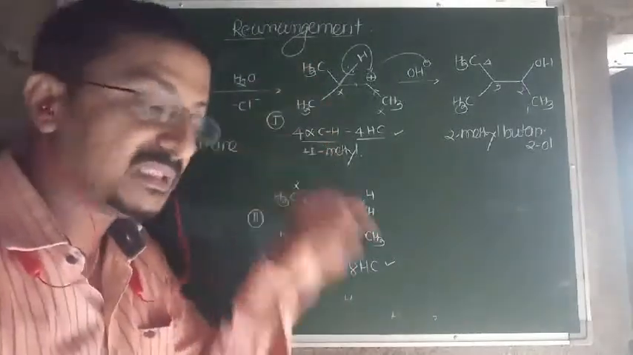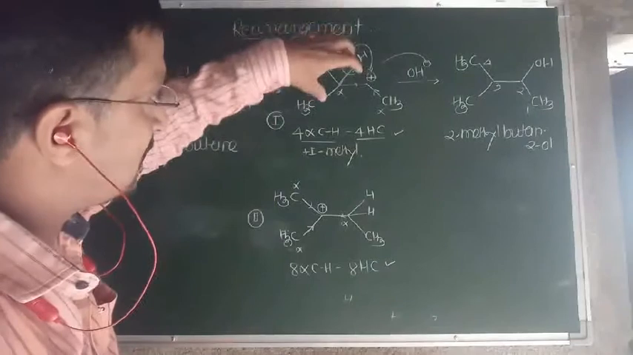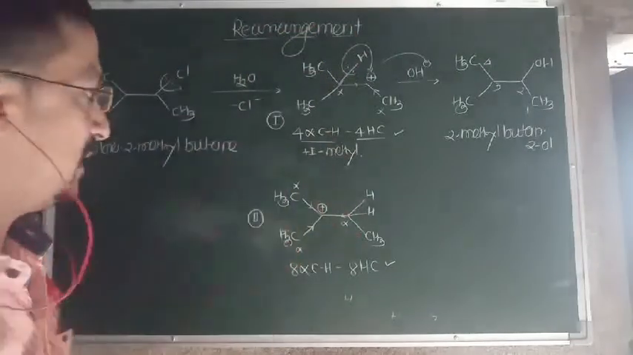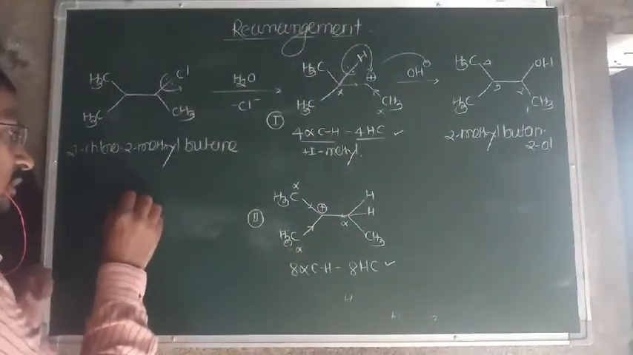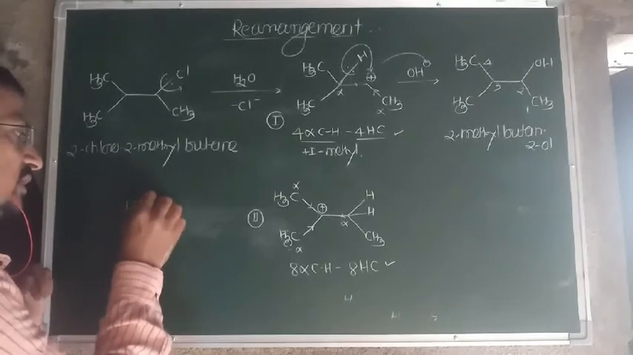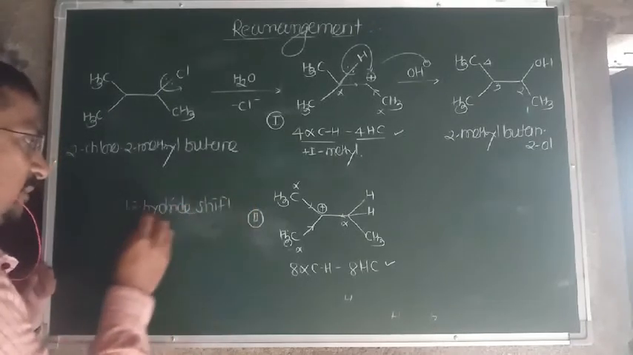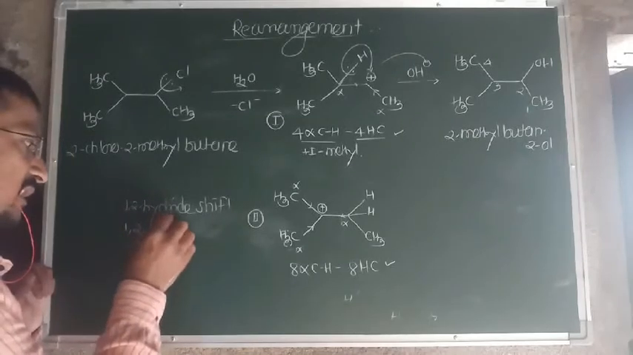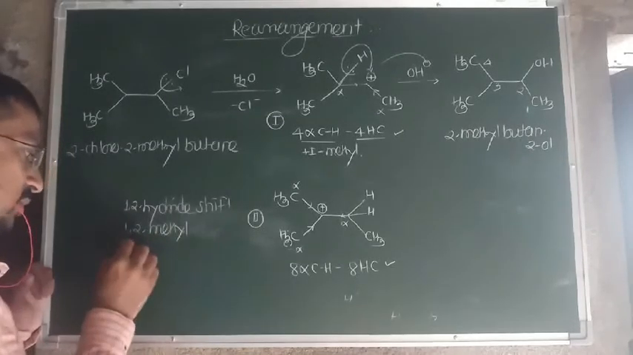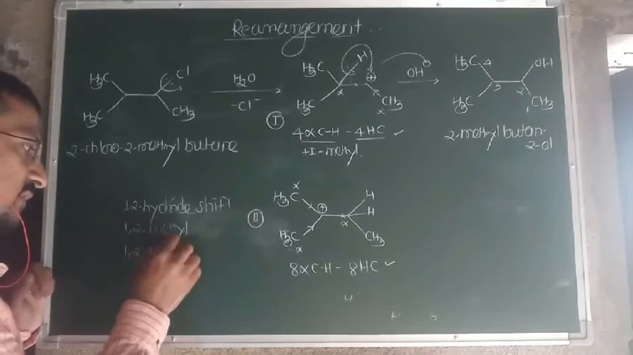So this is the rearrangement: the carbocation stabilizes itself by rearrangement, that is, by means of 1,2 hydride shift, or by means of 1,2 methyl shift, or 1,2 phenyl shift,